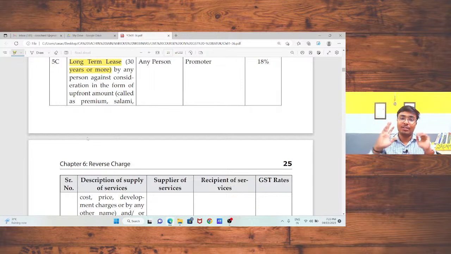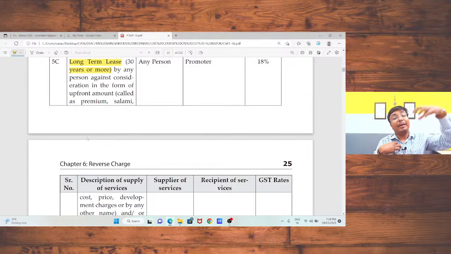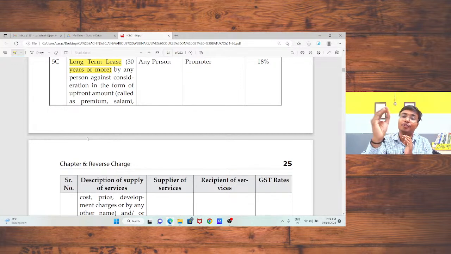But if you are unregistered, I just want to take one example so that the concept is clear. I am an unregistered person, and I have taken a factory on rent. Mr. X is a registered person under GST, and I am paying him rent of about 25 lakh rupees. In that case he needs to pay the GST on that rent. Second situation, I am not registered under GST and the counterpart is also not registered under GST, and I have taken that property for commercial purposes. In that case, no GST.